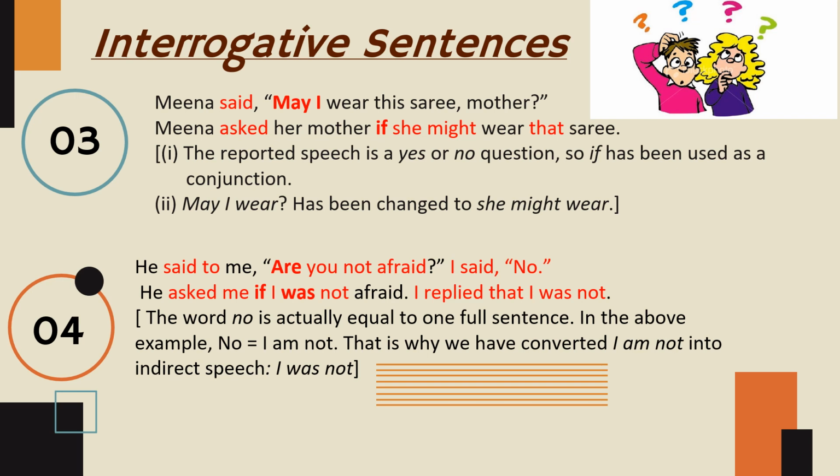Now you can see here the steps how you can change the direct speech into indirect speech. The reported speech is a yes or no question, so if has been used as a conjunction. Now here an auxiliary verb is used, so you have to use if or whether as a conjunction. May I wear has been changed to she might wear. May is changed to might.